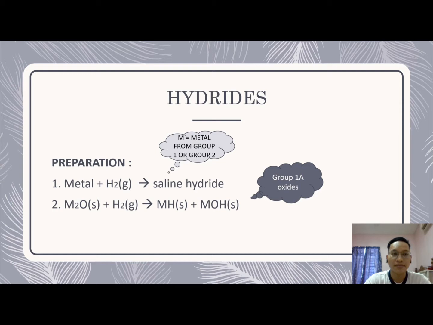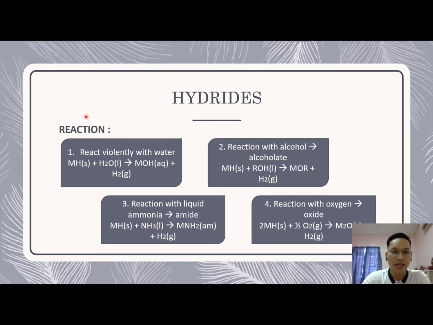Okay, next is reactions. First, hydride reacts violently with water. You can see this is the general equation for the reaction with water, where we produce metal hydroxide and also hydrogen gas. The second one is reaction with alcohol, where we produce an alcoholate. Same here, this is a general equation: this is the alcohol and this is the alcoholate.